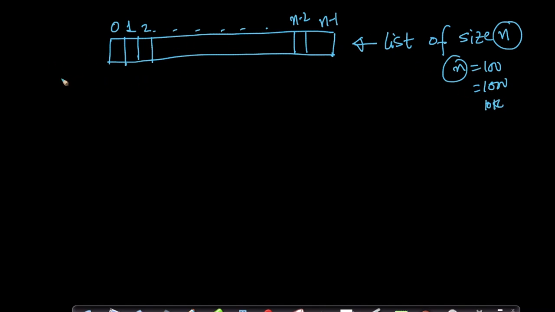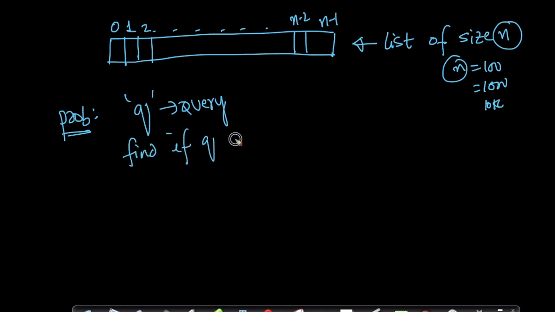Now imagine there is a problem. The problem here is, given a number q, where q stands for query, you want to find if q exists in my list L. Let's assume this list is L. So amongst these n numbers, does q exist or not? That's the problem we want to solve. What is one of the simplest solutions for this problem? What can I do here?